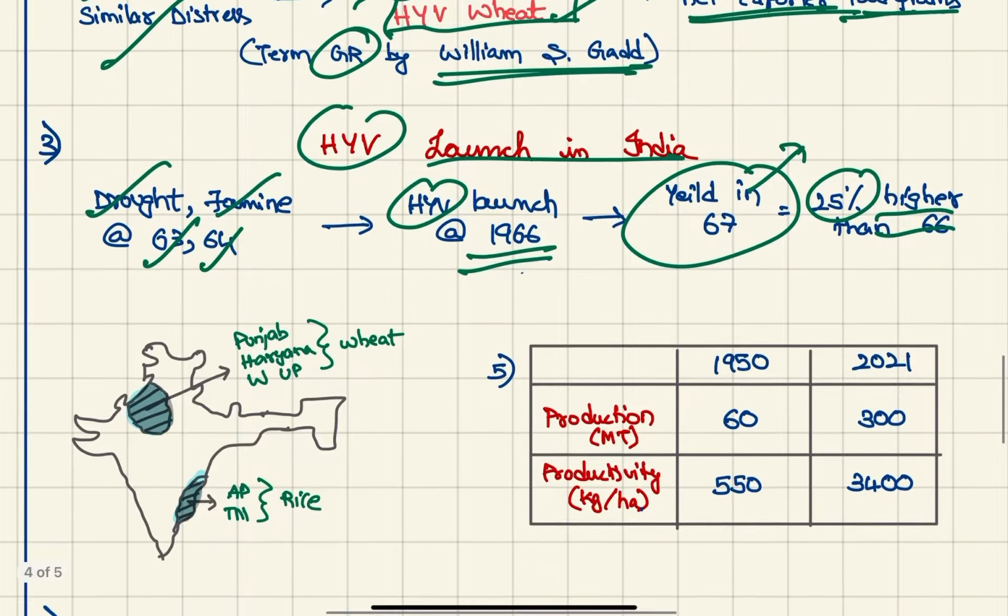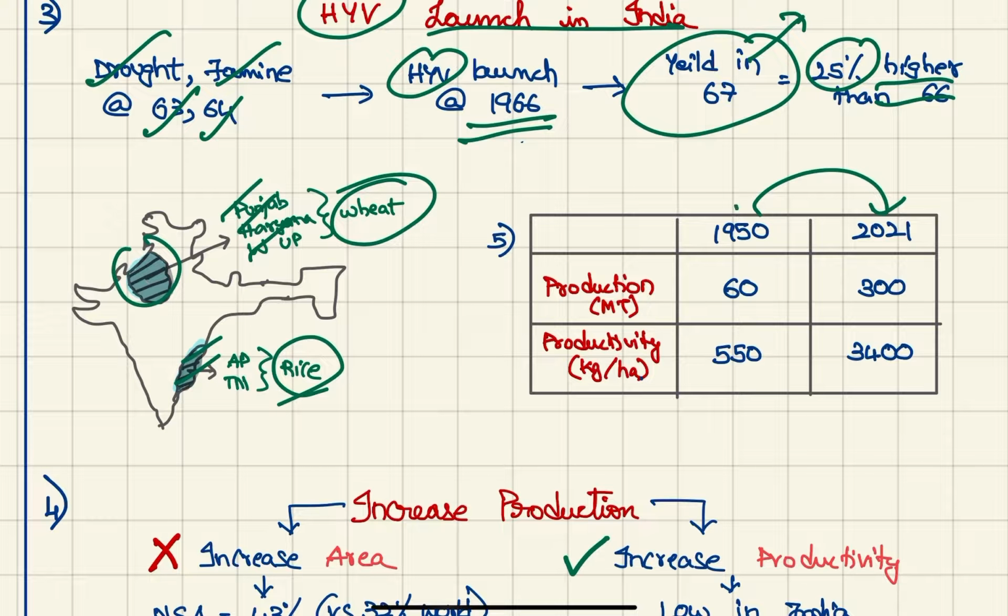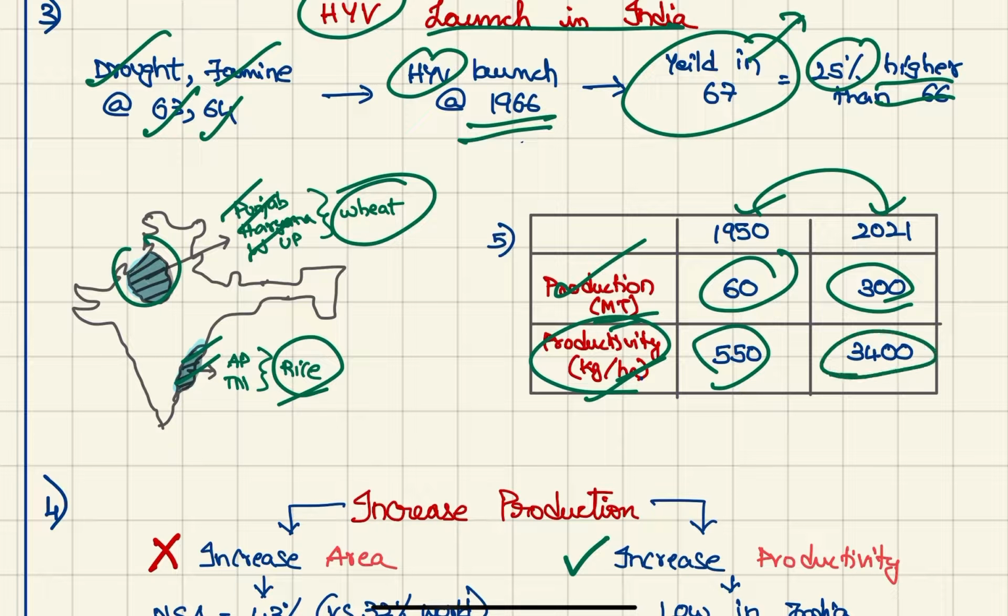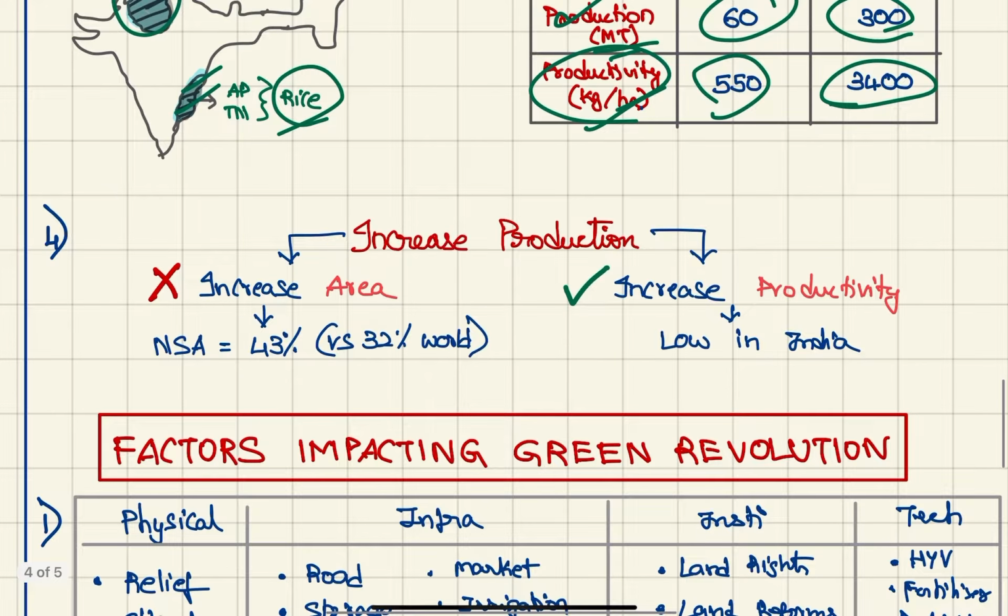Mainly in Punjab, Haryana, and Western Uttar Pradesh, wheat was done, and in coastal Andhra Pradesh and the Tamil Nadu region, rice was done. We can compare 1950 to now. The production increased from 60 to 300 million tons, and productivity from 550 to 3400 kilograms per hectare. To increase production further, we can do two things: either increase area or increase productivity.